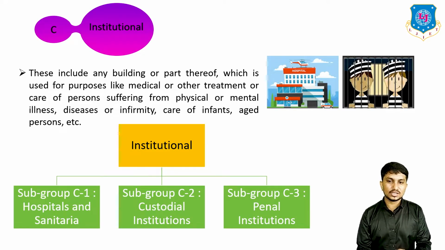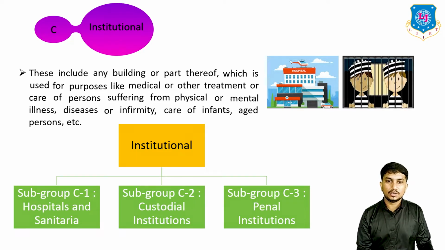In C1, hospitals and sanitaria are included. In C2, custodial institutions are included, and in C3, penal institutions are included. That's all about the institutional buildings.